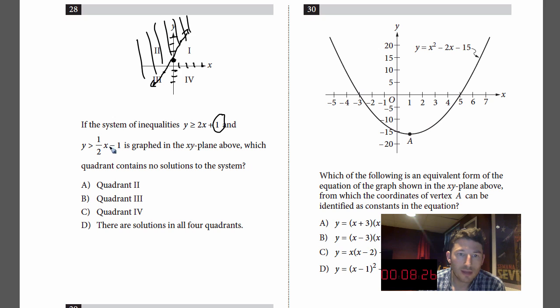Okay, 1/2 x minus 1. There's minus 1, and this is 1/2 x. Y is greater than. So this is up 1 over 2. Now you've got a line that looks something like this. And they want everything that's also above that.